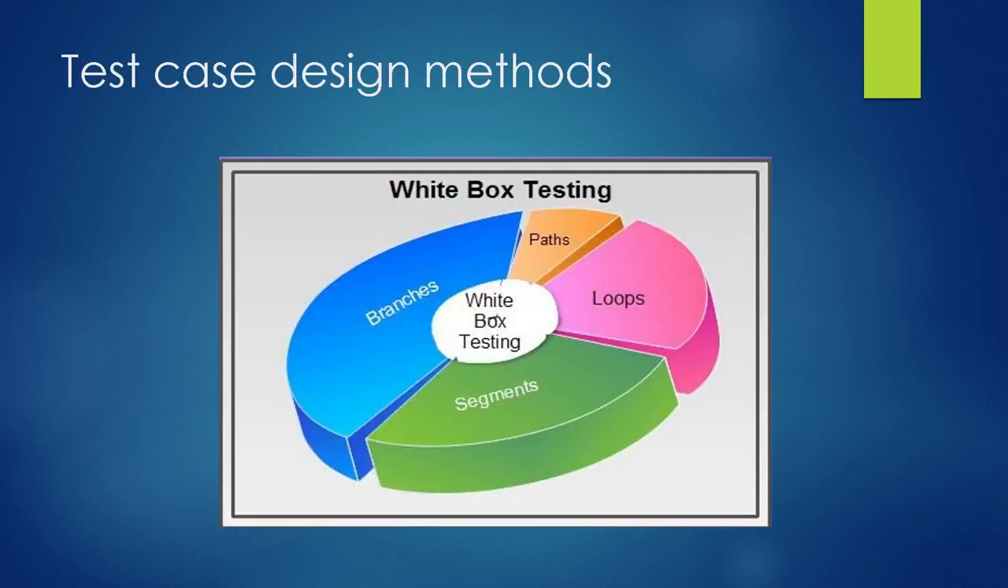To derive the test cases with white box testing, we have to exercise all the independent execution paths. It also requires exercising all the logical decisions on both the true and the false sides of the outcomes. For deriving the test cases with white box testing, it should execute all the loops at their boundaries and within the operational boundaries. So for this, we are going to see the test case design methods of white box in detail.